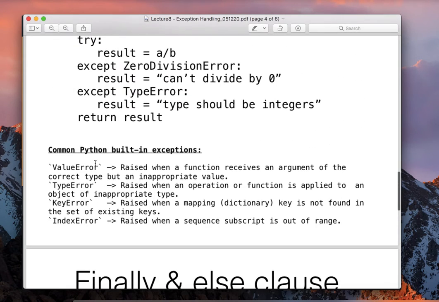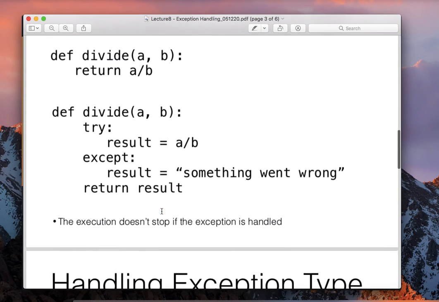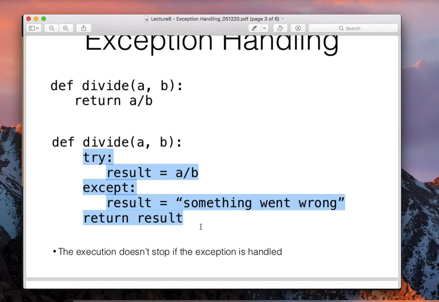Very important is to write every piece of code that you think can break in try, and then except based on different kinds of exception. Always anticipate what can come, and don't write code like this. All the code should be in try and except, so that the code does not break and also the user gets to know what is happening. So yeah, that's it. That's about exception handling.